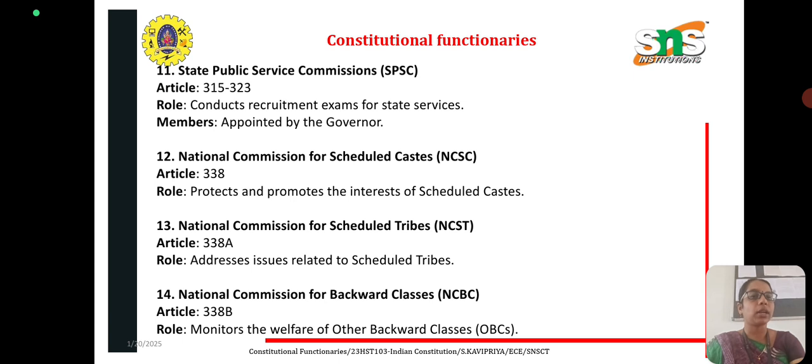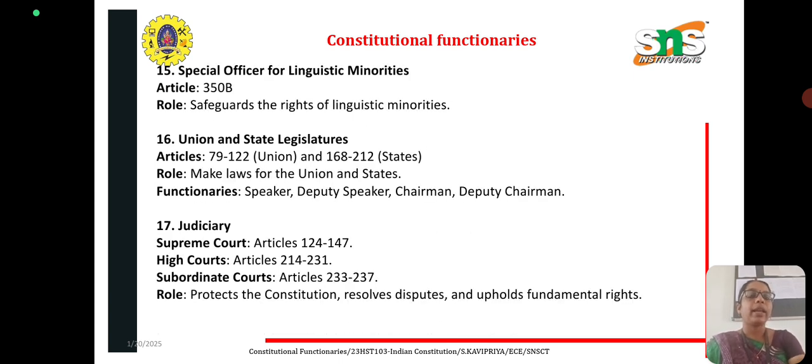And next is the National Commission for Scheduled Castes, Article 338. It protects and promotes the interests of the Scheduled Castes. Next is the National Commission for Scheduled Tribes, Article 338A, which addresses issues related to the Scheduled Tribes. Next is the National Commission for Backward Classes, NCBC, Article 338B. This body monitors the welfare of the Other Backward Classes, OBC. Next is the Special Officer for Linguistic Minorities, Article 350B. They safeguard the rights of linguistic minorities.